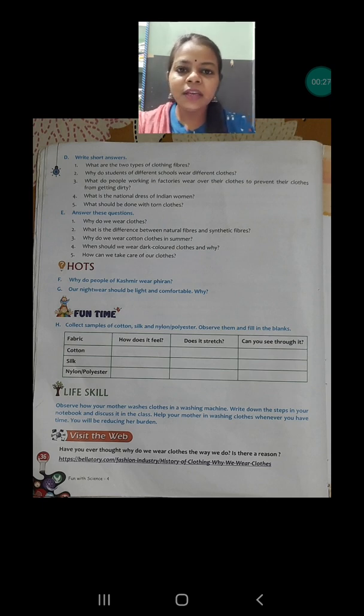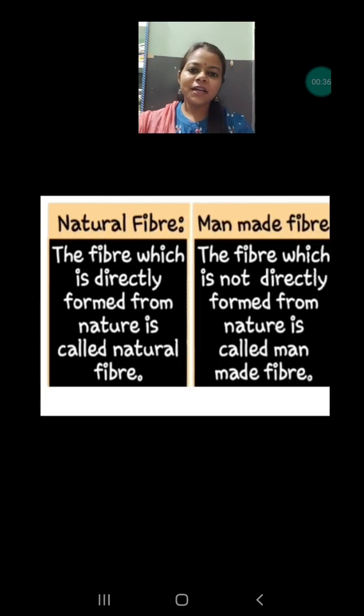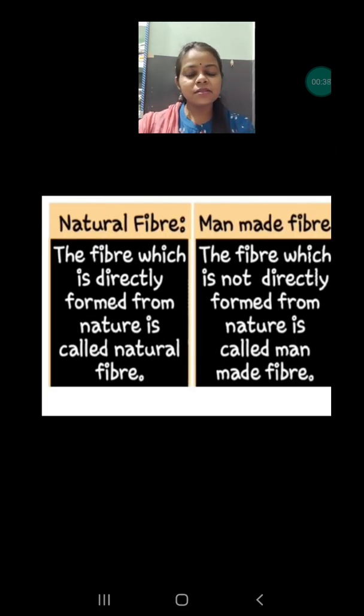As you can see on the top, it is written short answer question. And what is the first question? What are the two types of clothing fiber? Okay, when we were discussing our chapter, I discussed that we get our fiber in two ways, either directly from nature or we can also make them in industries or laboratories. So on the basis of these, they have been categorized into two categories. First is natural fiber, second is man-made fiber or synthetic fiber.